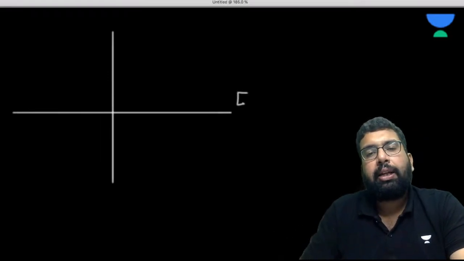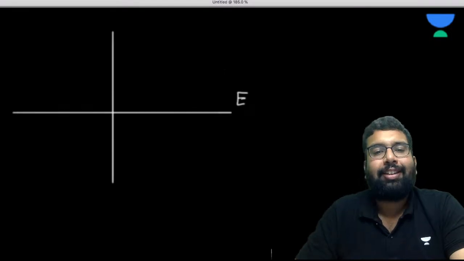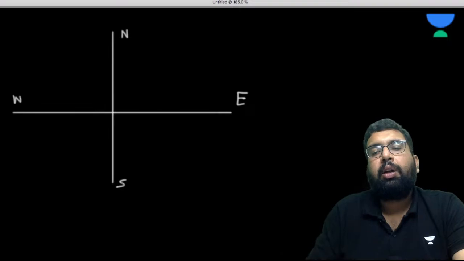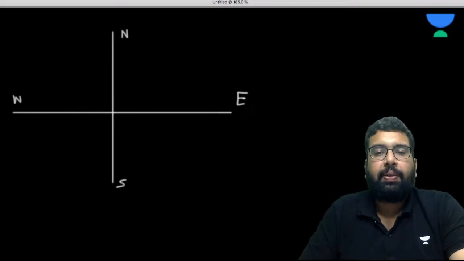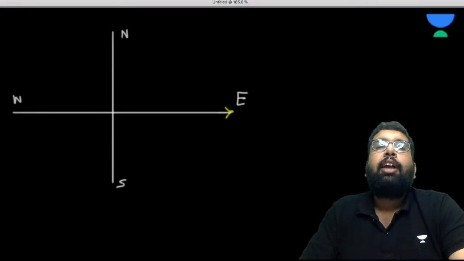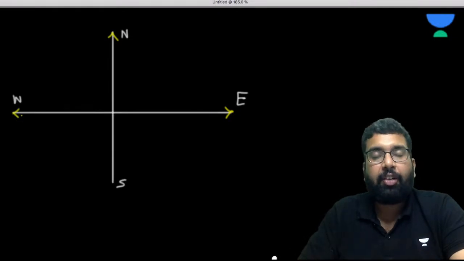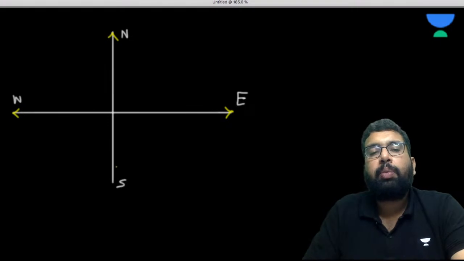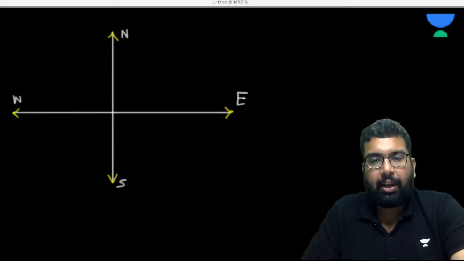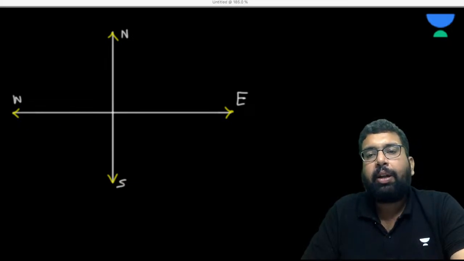In general, we know this is the east, this is the west, this is north, this is south. If some vector is pointing towards the east, it is in this direction. If it points towards the north, it will be in this direction. If it points towards the west, it is going to be in this direction. And if it is pointing towards the south, it is going to be represented like this. I hope it is fine to everyone.